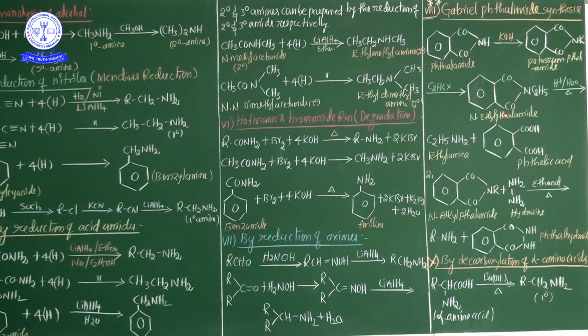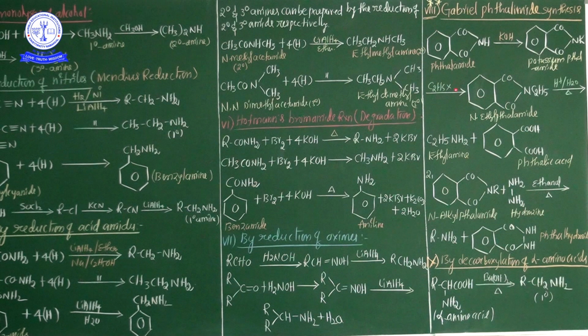This N-ethyl phthalimide is again treated with water, or hydrolysis, finally ethyl amine, pure primary amine, is liberated. Additionally phthalic acid is also liberated. So which is the best preparation method for primary amines? Gabriel phthalimide synthesis is a very important and best preparation method.